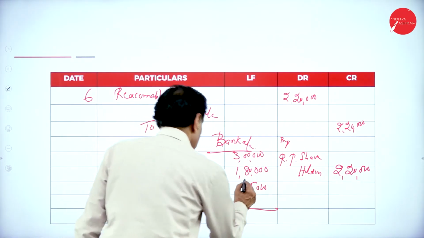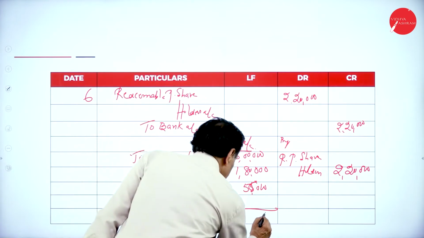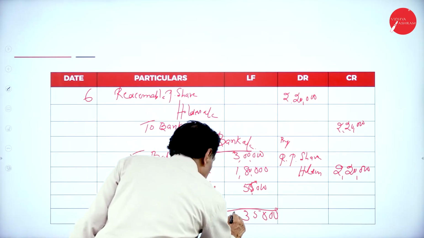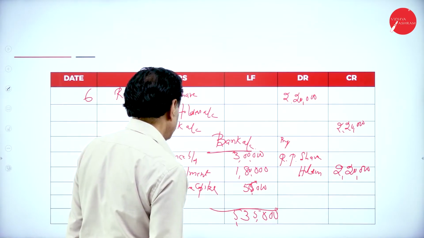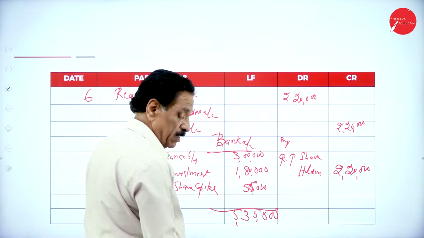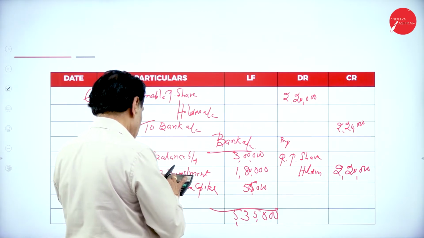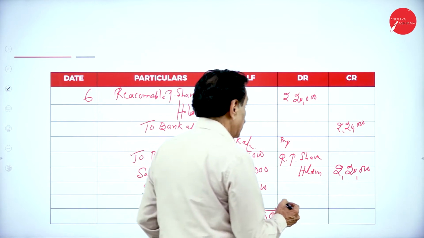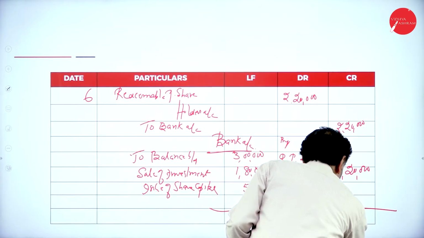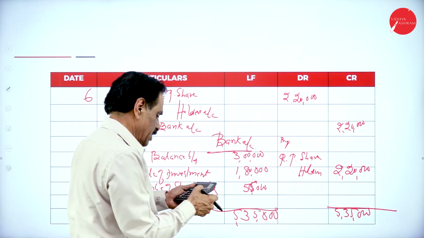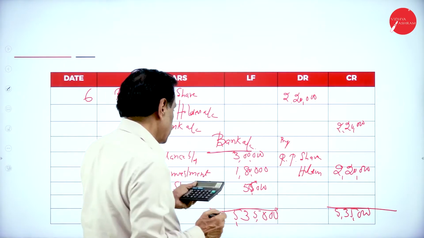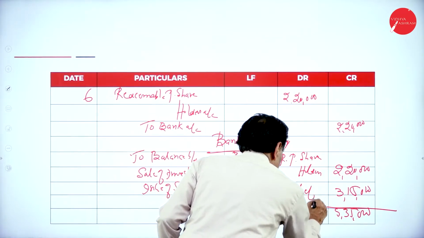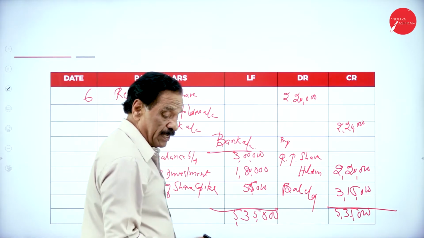Add the figures. This is 55,000, 3 lakh plus 1,80,000 plus 55,000 is 5,35,000. 5,35,000, deduct 2,20,000, that is 3,15,000, balance carried down, cash at bank. How much is left over? 3,15,000, that's the cash at bank.